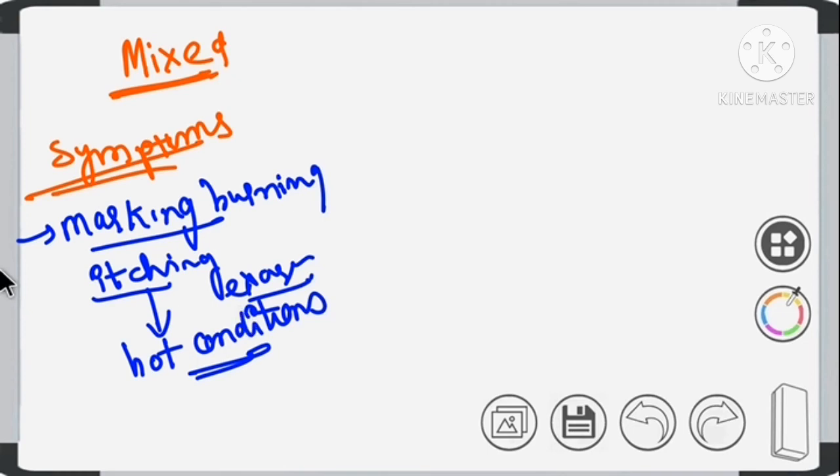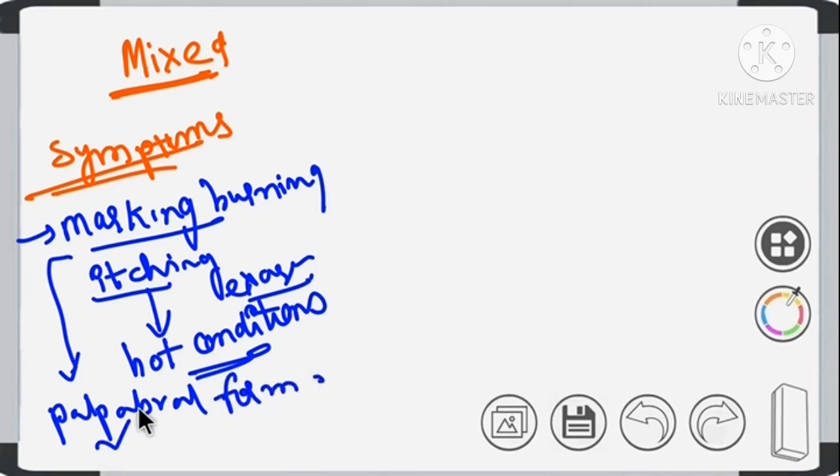These symptoms, the itching and burning sensation, will be more in the palpebral form of the disease. These are the two symptoms.